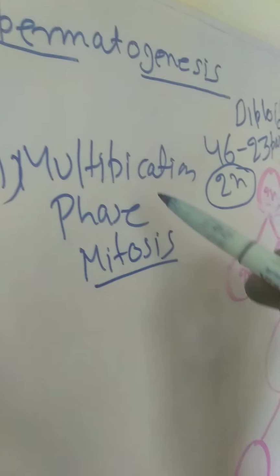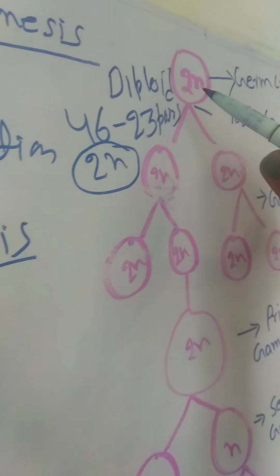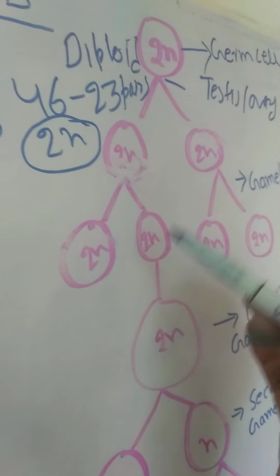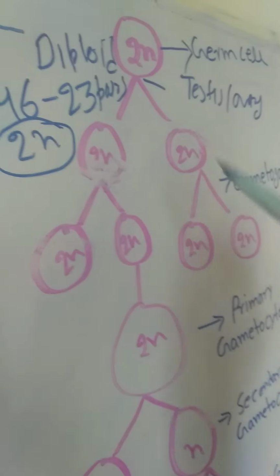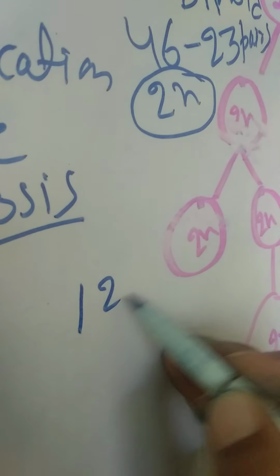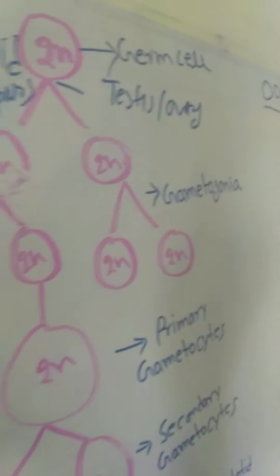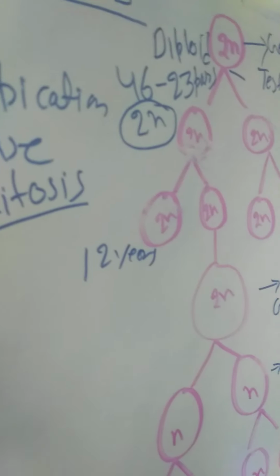That's why it is called the multiplication phase. You can see 2n, again 2n, again from here 2n. This step continues before puberty, before 12 years of age, in boys, or even in girls in the concept of oogenesis. So 2n, that is called the multiplication phase.